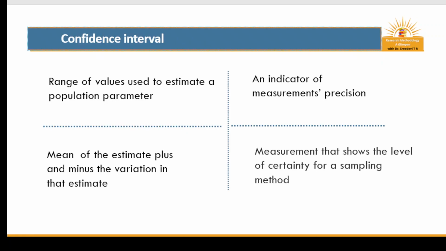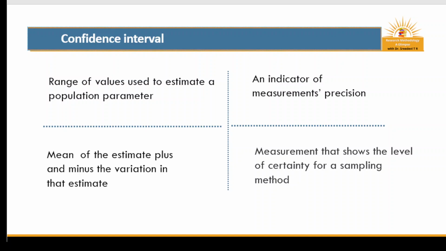Now, we can discuss confidence interval. Confidence intervals are a range of values used to estimate a population parameter. So, it's an interval, upper and lower values are there, a range of values used to estimate a population parameter. It's an indicator of measurement precision. That is, how close your measurements are to the original estimate if you repeat the experiment.